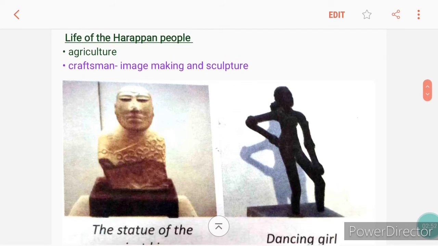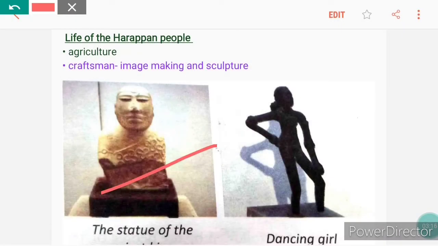So different occupations included image making and sculpting, pottery making, toys making, seals making, and spinning and weaving. Craftsmen were engaged in image making and sculpting, and they had a great sense of art. As you can see in the picture, the statue of a priest, king, and dancing girl. How beautifully made! These are the finest examples of works of art. Statues were made of stones, clay, and metals at that time.